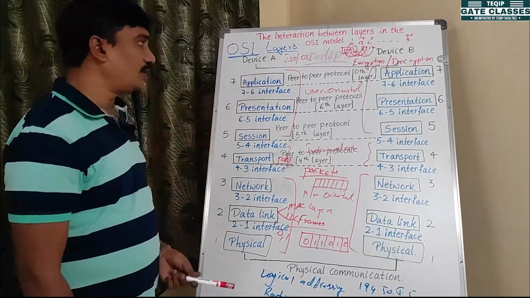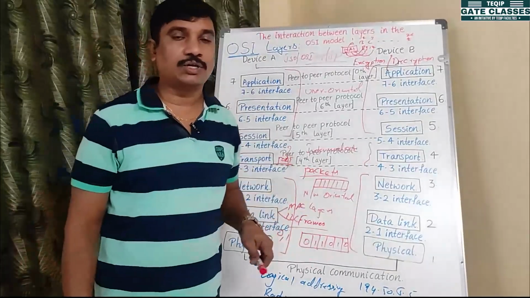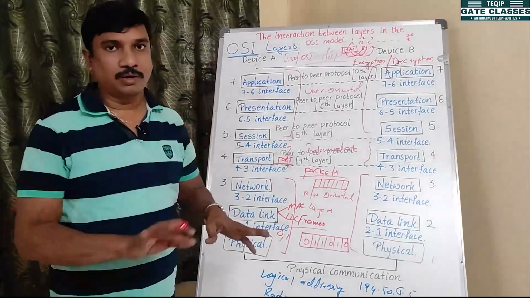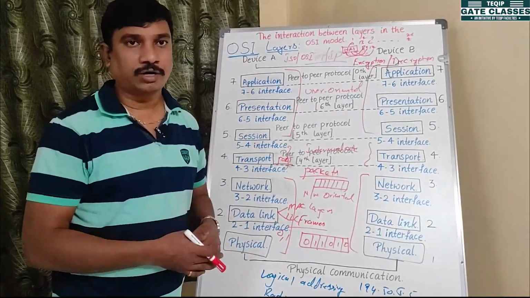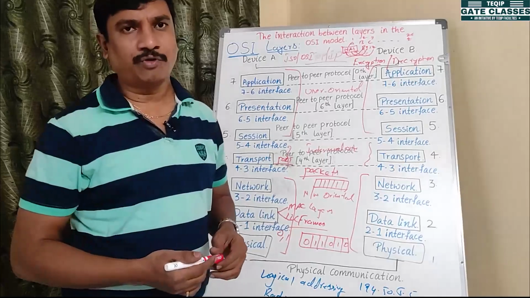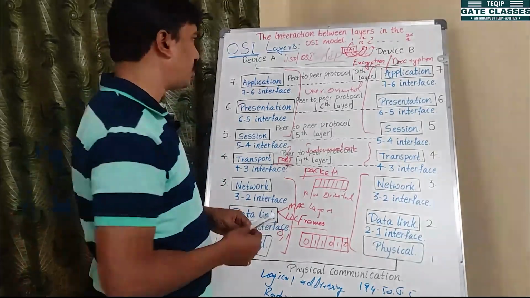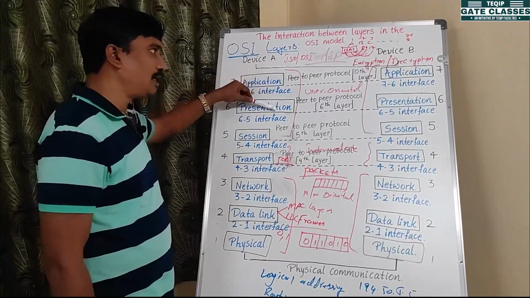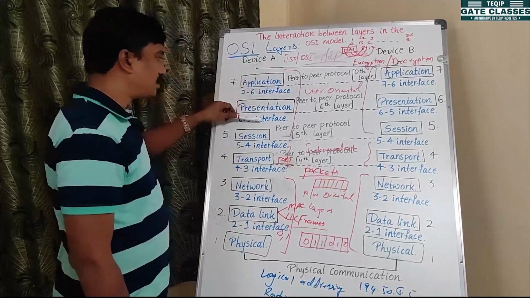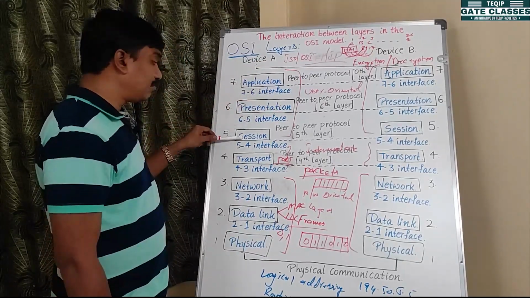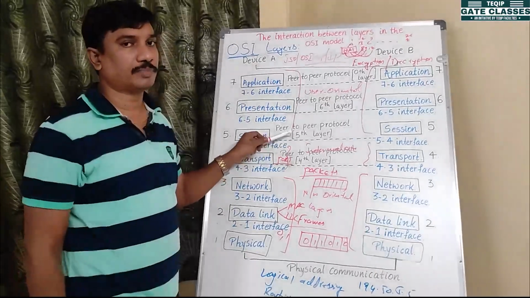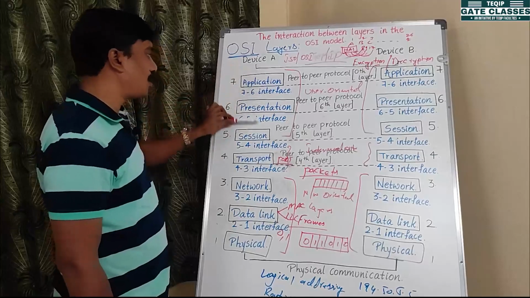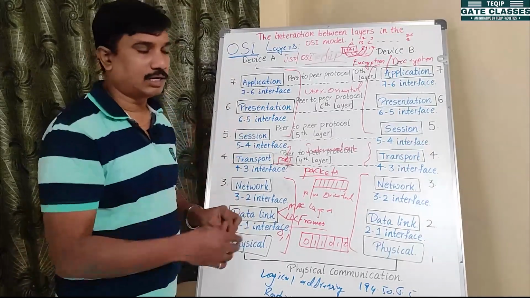Why are they called user oriented layers? Here the actual message, the human readable message, is used. In the application layer we enter google.com or facebook.com, twitter.com. That is a user readable format only. Again, in the presentation layer, the same message is converted, providing encryption or decryption. And again, the same message after encryption or decryption is given to the session layer. So this is called user oriented layers. It takes the user message, can provide security, and gives it to the sessions.